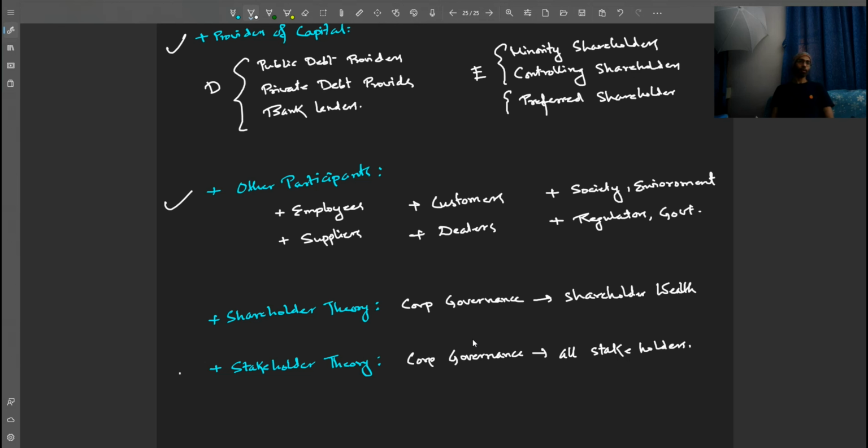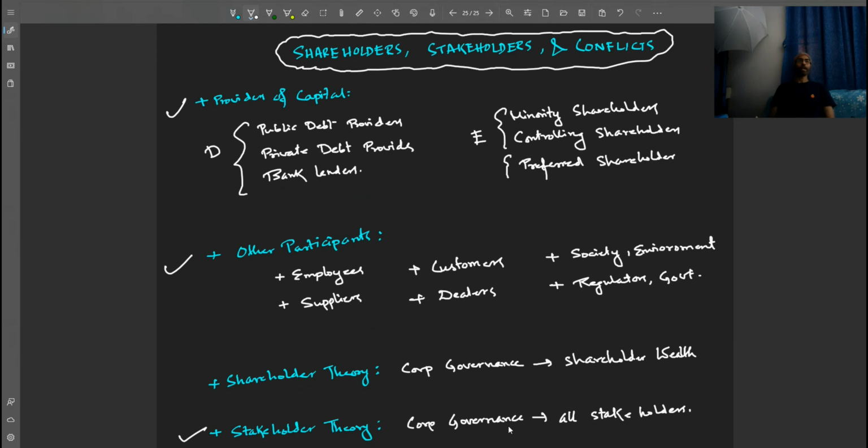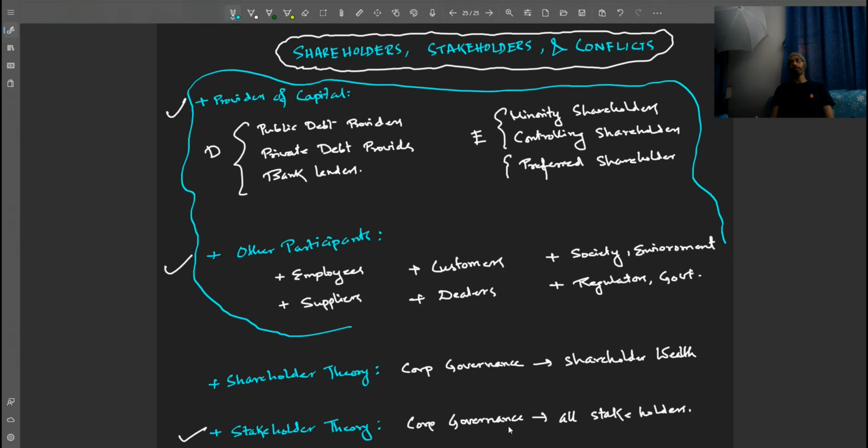This is the new stakeholder theory, and in some places this is part of the company's law, right? Now, who are the stakeholders? All these participants: the debt providers, the equity providers, the employees, the suppliers, the dealers, the society, environment, regulators, government, everybody. This entire set forms the stakeholders.